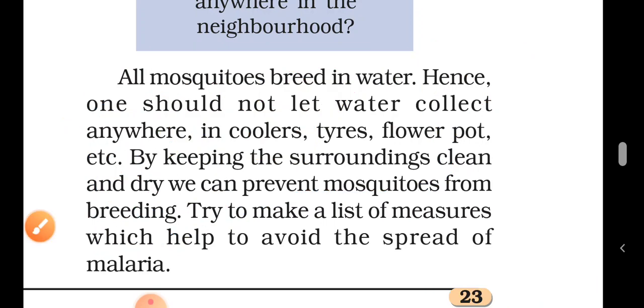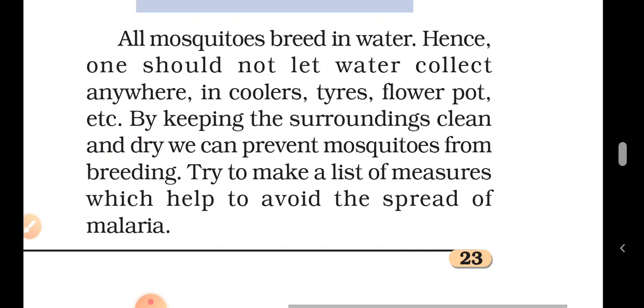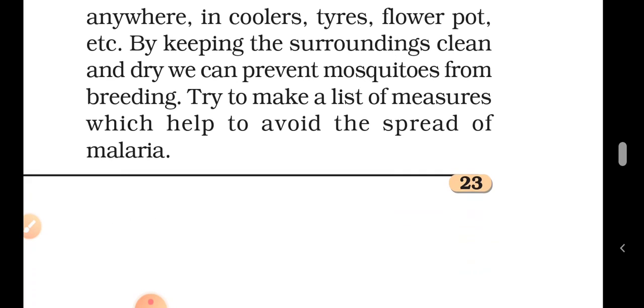By keeping the surrounding clean and dry, we can prevent mosquitoes from breeding. We should not let water collect in our surroundings, in our coolers. We should change it periodically. Try to make a list of measures which help to avoid the spread of malaria. In order to stop the spread of malaria, you should try to stop the spread of mosquito.